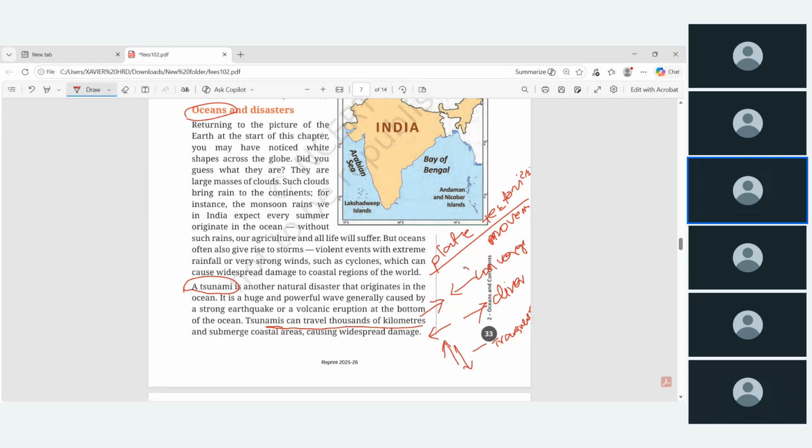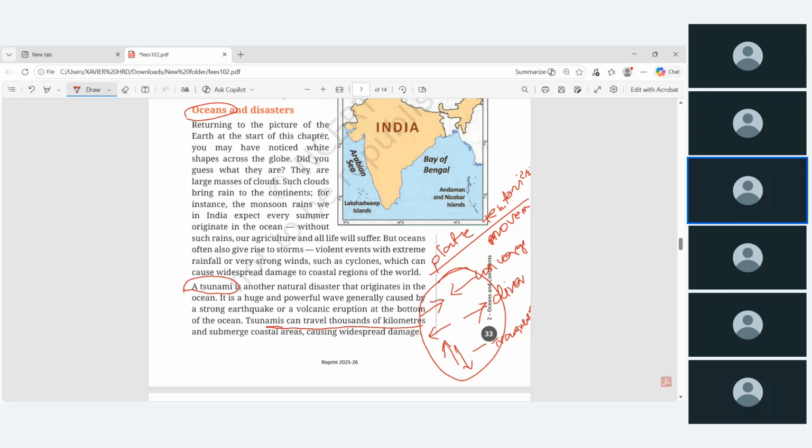So if these movements happen under the sea, then a different landform or land feature will be produced. Okay, so tsunami is due to one of the plate tectonic movements under the water. So when two plates have transverse movement, a huge amount of water will be released. First it will absorb, then it will release. So that releasing of water also will move thousands of kilometers per hour. So that will affect the coastal areas and the inhabited areas.